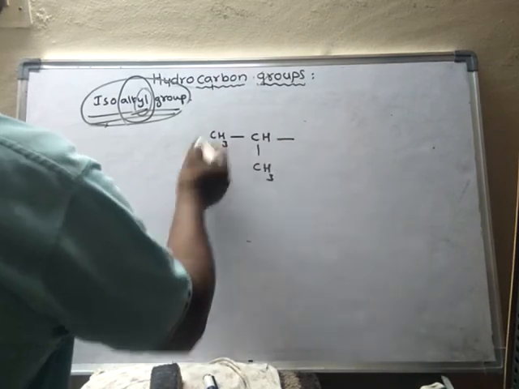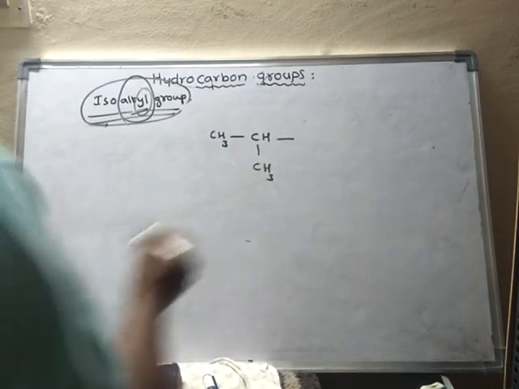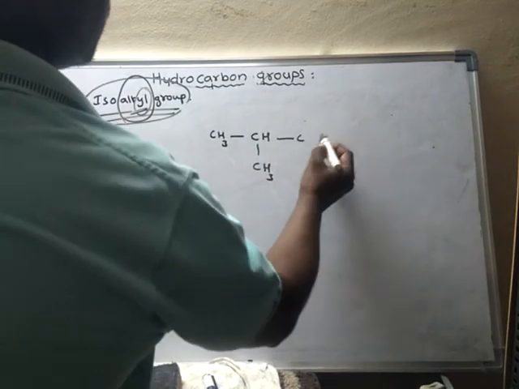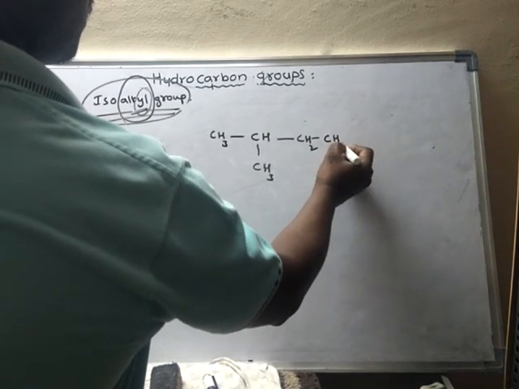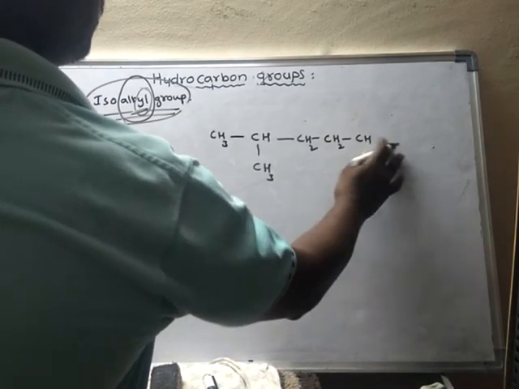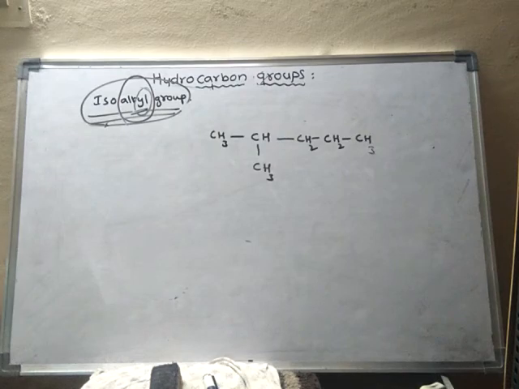This is a must at one end, and the other end is attached to carbon atoms like this. Actually, the end carbon should have three hydrogens, but when one